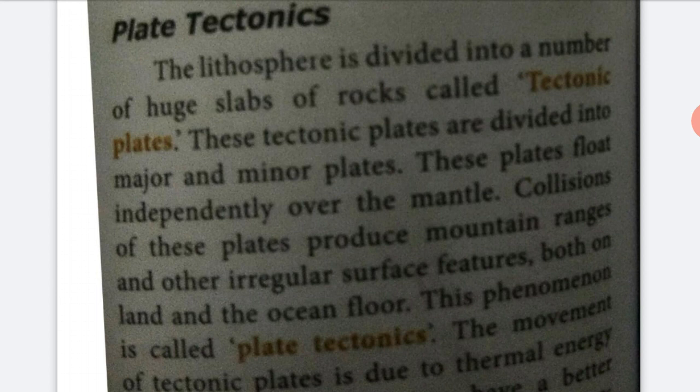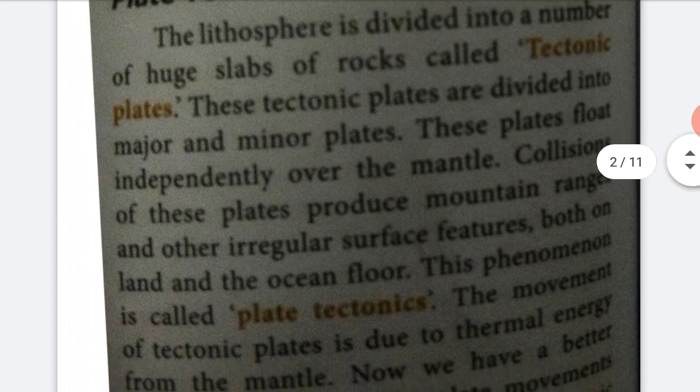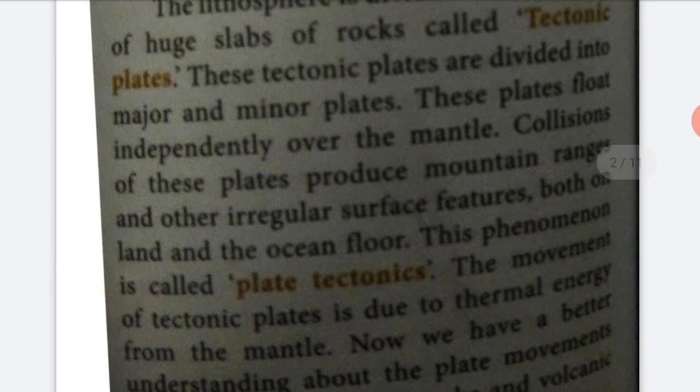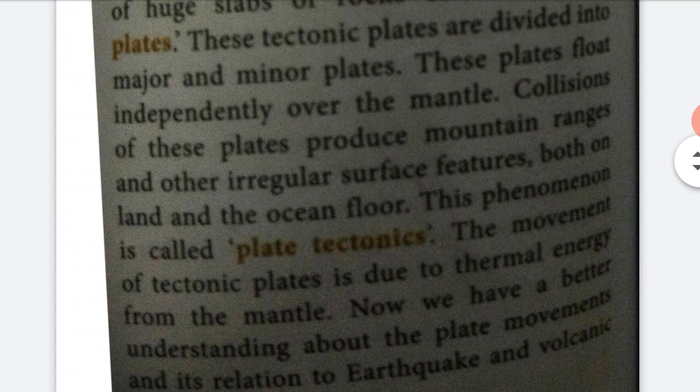The tectonic plates are divided into two types: major tectonic plates and minor tectonic plates. These plates float independently over the mantle. Where is the mantle? The earth's interior has three layers.